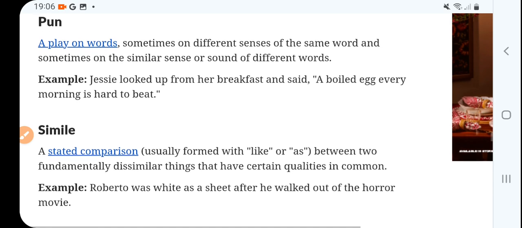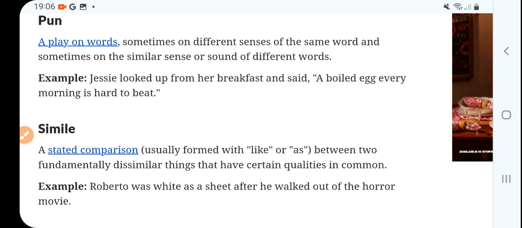Okay, now pun, the play of words. Pun is play of words, sometimes on different senses of the same word, and sometimes on the similar sound of different words. For example, Jessie looked up from her breakfast and said, a boiled egg every morning is hard to beat, right? So that is pun.